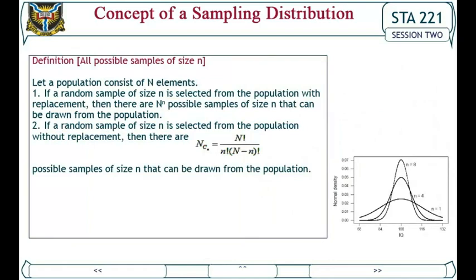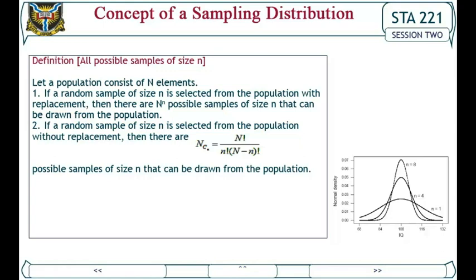Definition. All possible samples of size n. Let a population consist of N elements. 1. If a random sample of size n is selected from the population with replacement, then there are N raised to power n possible samples of size n that can be drawn from the population. 2.